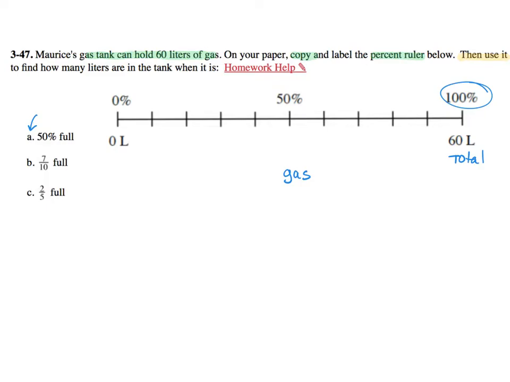So I'm going to help you with B. So let's see, we are being asked to find 7 out of 10, or 7/10 of a gas. So we did count by tenths, so we have 10 equal pieces, so 7/10, so let's record that. So 7/10 is the same as the 7th piece.